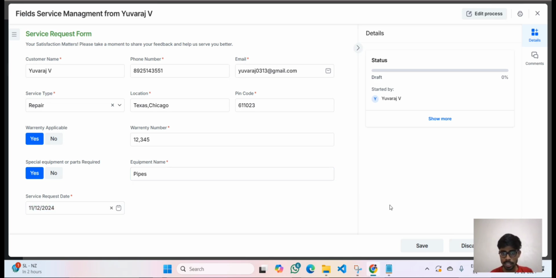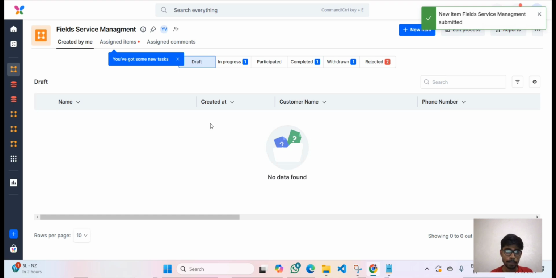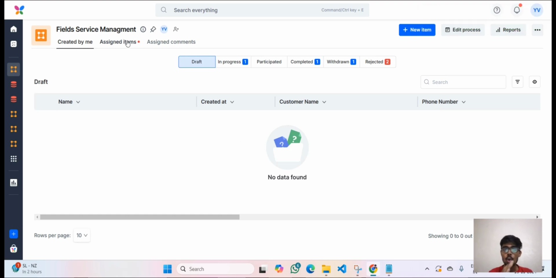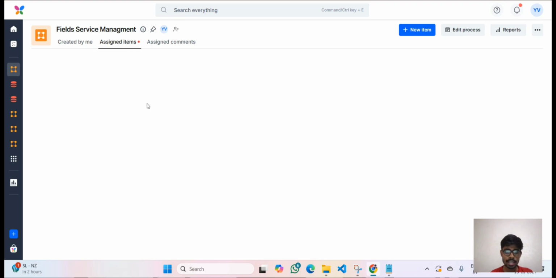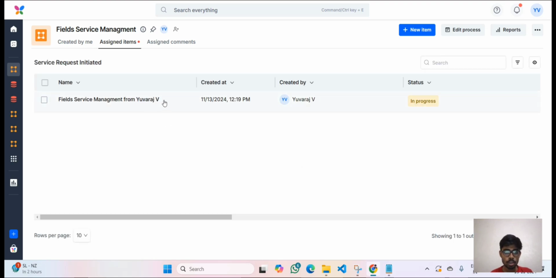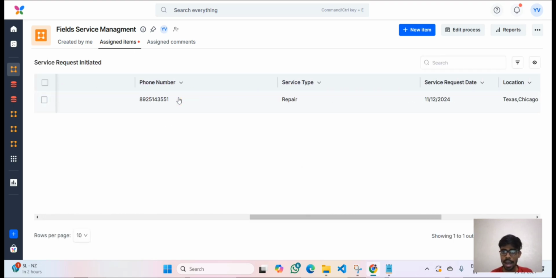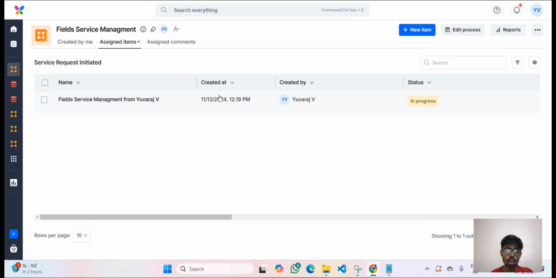Once it has been done, the work of this customer is done, he has filled all this data, and I will give submit. Once it is submitted, you could see that it is assigned to the CSR team. Once the customer has filled the form, it is assigned to the CSR team. Right now I am the CSR team myself, so I could see the assigned item here. I could see all these details and where he is from. So let us open this.